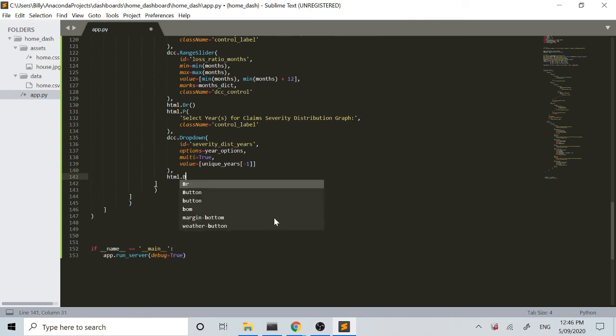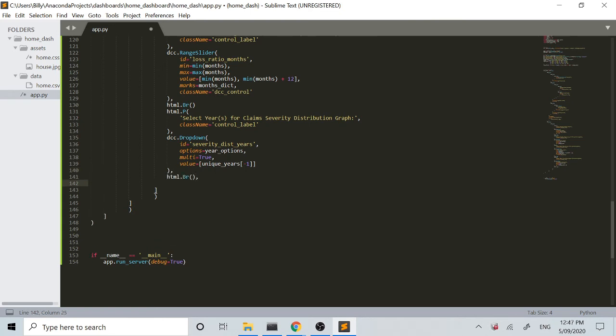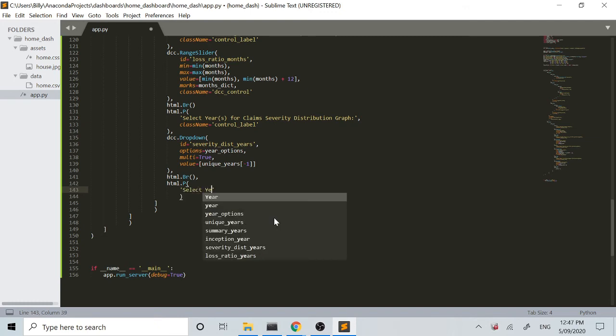We'll break this one up again. So html.br, another html.p here, and we'll go here, we go select years for sum insured distribution graph.